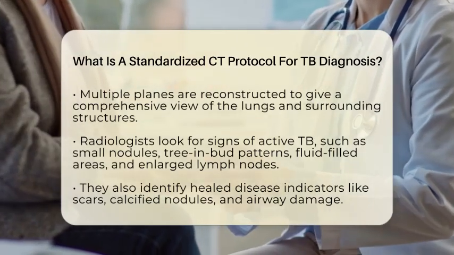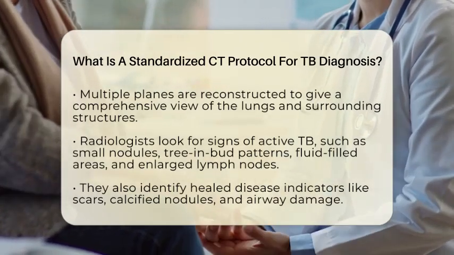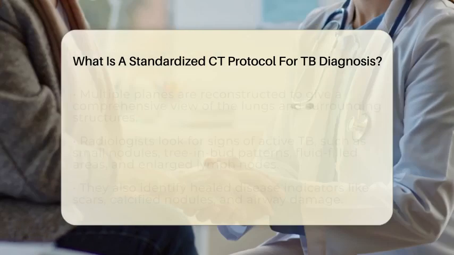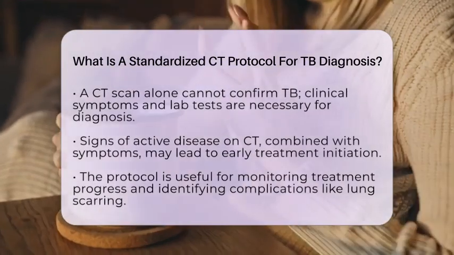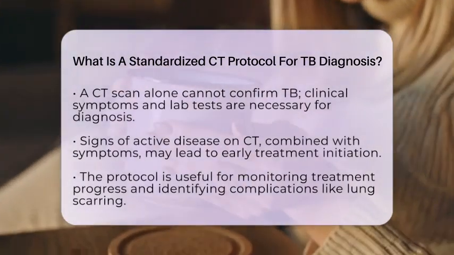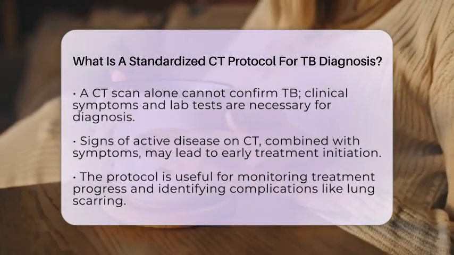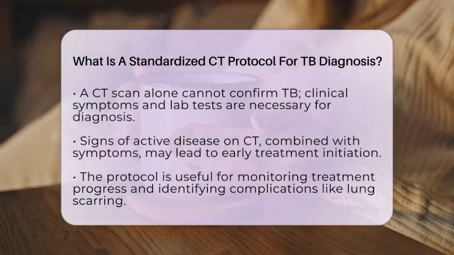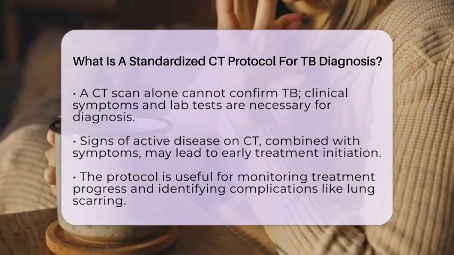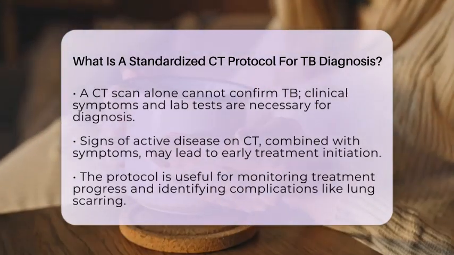patterns called tree-in-bud that suggest infection spread, areas of lung tissue that are filled with fluid or air, and enlarged lymph nodes that may have dead tissue inside. They also look for signs of healed disease, such as scars, calcified nodules, or damage to the airways. It is important to remember that a CT scan alone cannot confirm tuberculosis.